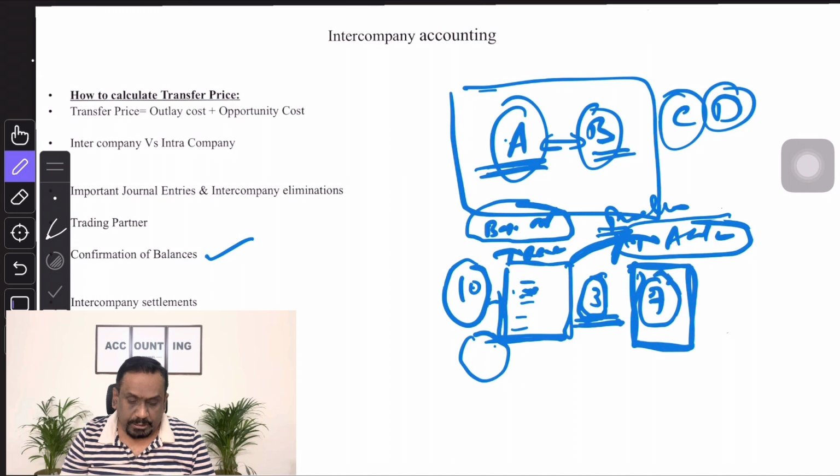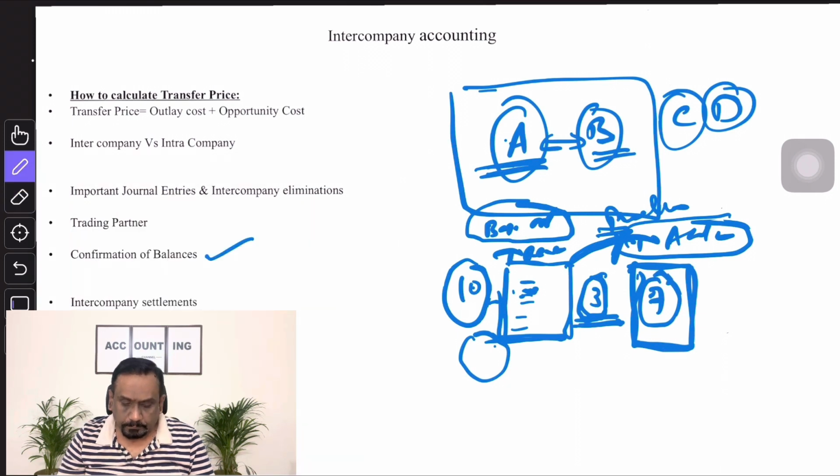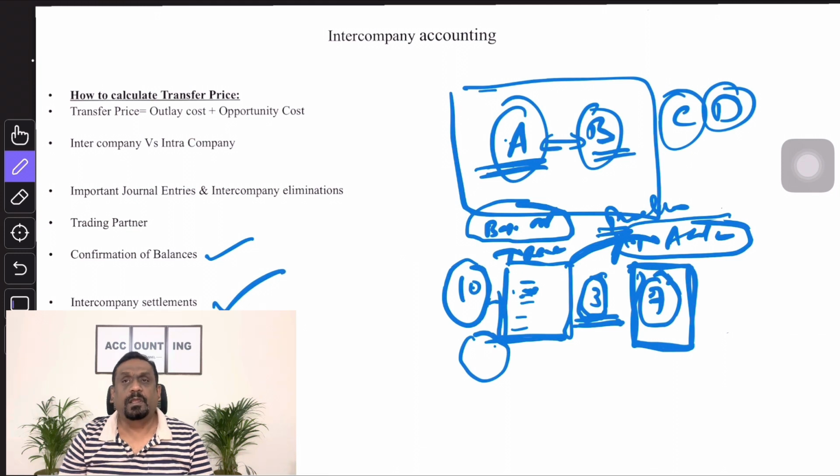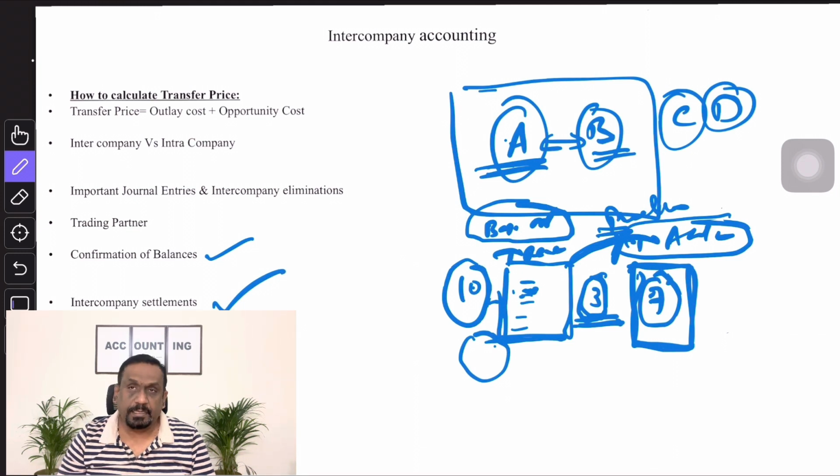Right. Next one is intercompany settlements. What do you mean by intercompany settlements? Intercompany settlements are basically settling the transactions between A and B.